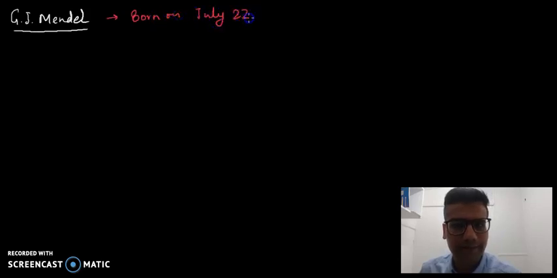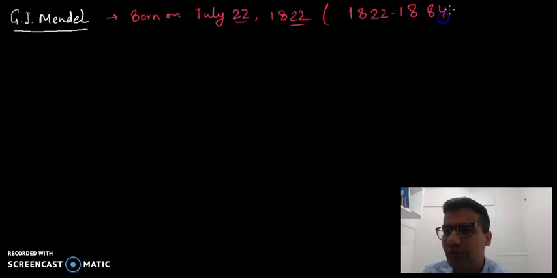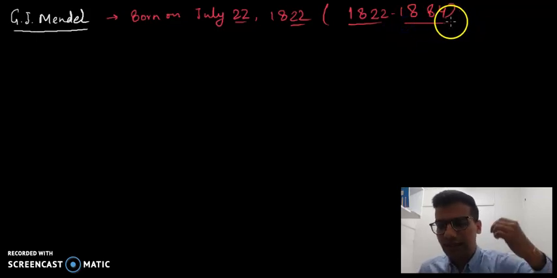Gregor John Mendel was born on July 22 in the year 1822. His life was from 1822 to 1884. So he was born in 1822 and he died in 1884. These years are very important.